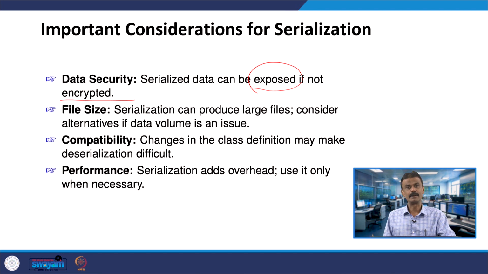If you do encryption along with this, for example, I have converted into binary and from the binary I apply some algorithm, the Chinese remainder theorem or several other encryption algorithms, then you can make the data complex and secure. Otherwise, if you convert the data into binary, it can be easily exposed. Next, file size: serialization can produce large files. Of course, when I convert 42 into binary, the size will be large.